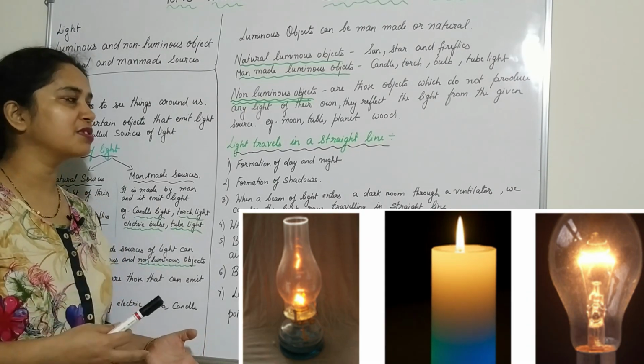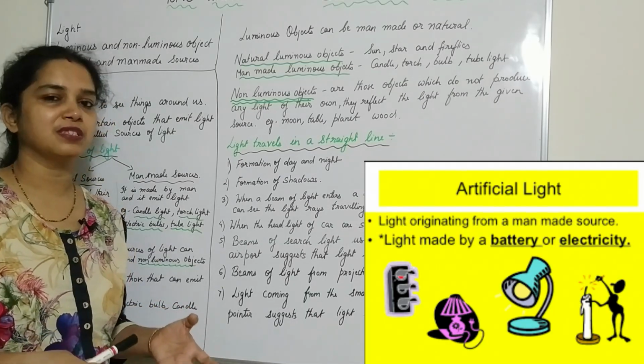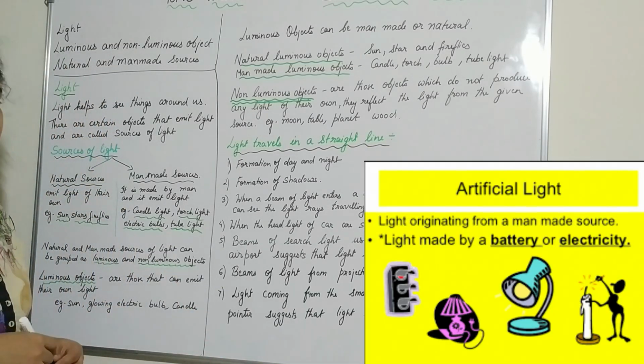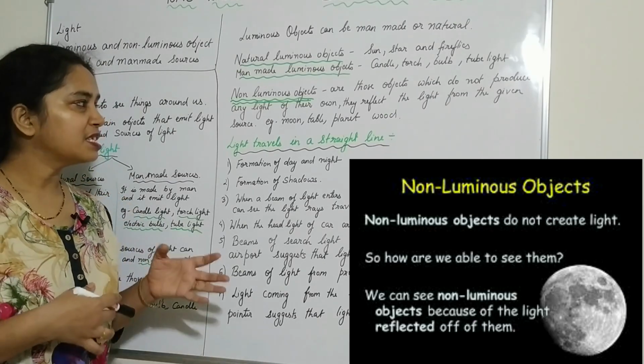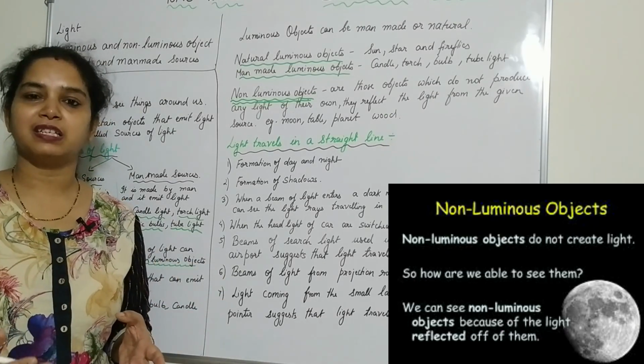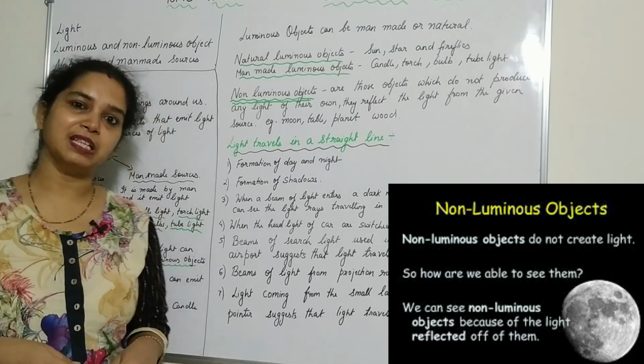They are the source from which they get the light, and they are visible because of this. The moon you can see during the night time. How are they visible? These are visible because of the light of the sun. The moon doesn't have its own light. It reflects the light of the sun, and hence it is visible in the sky.